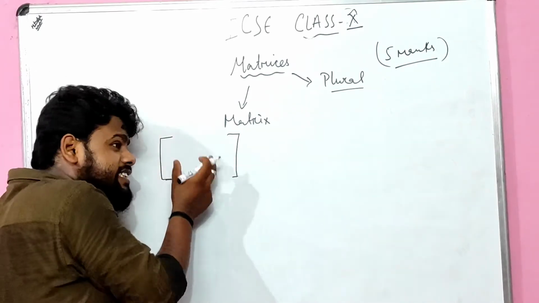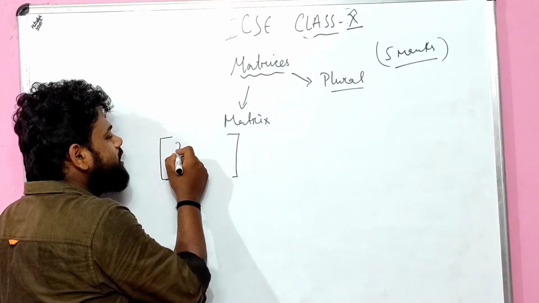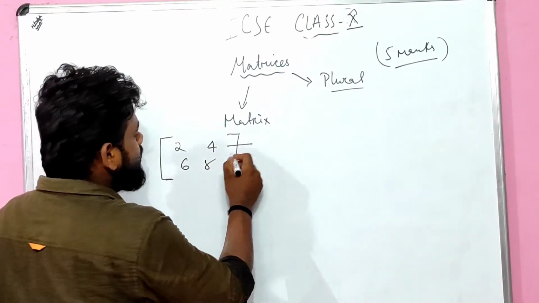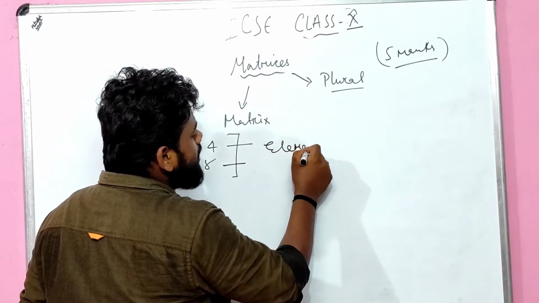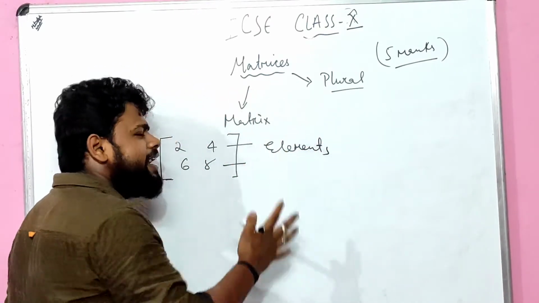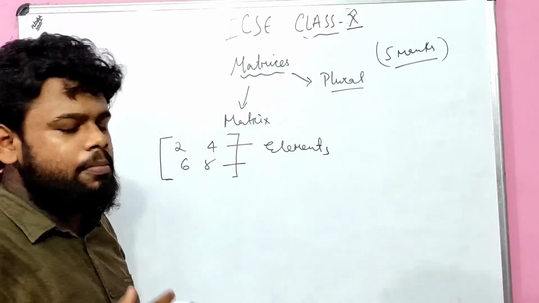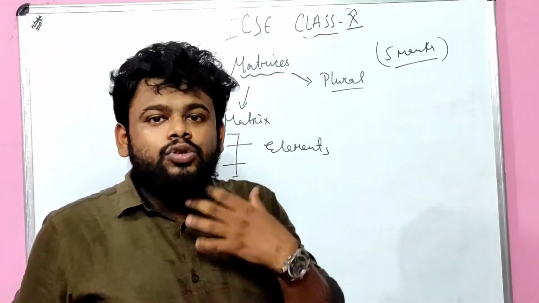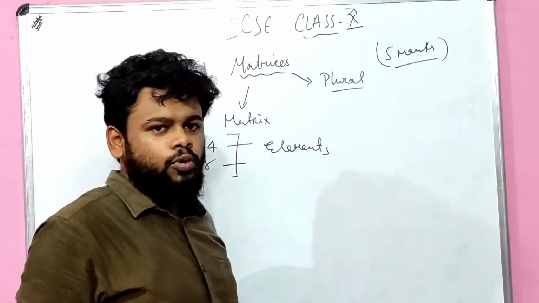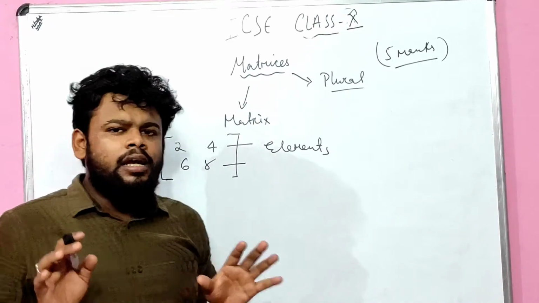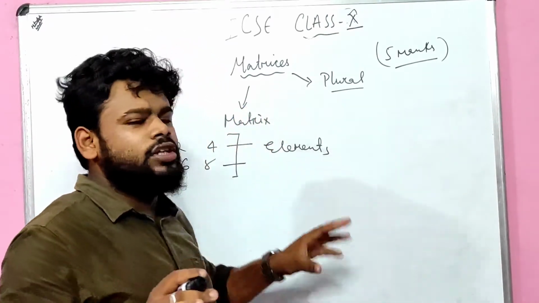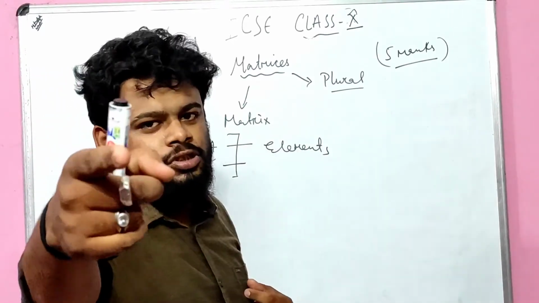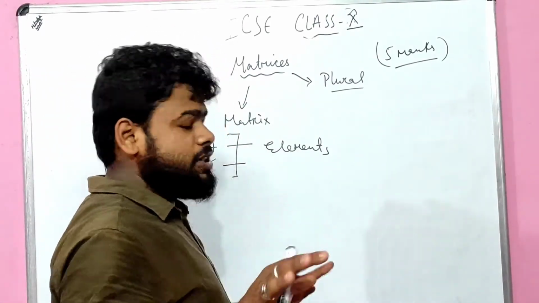Acha. Inside the bracket, let us say 2, 4, 6, 8, something like that, the numbers are given. Such numbers are known as elements. I am talking about very fundamental things, because from standard 1 to standard 9 you have not read this chapter yet. In standard 10, you are going to read it. If you cannot understand, do not worry about that. Be with me, and I am sure that after the video is over, you will understand very well. It's my open promise to you, children. Just be with me, right?